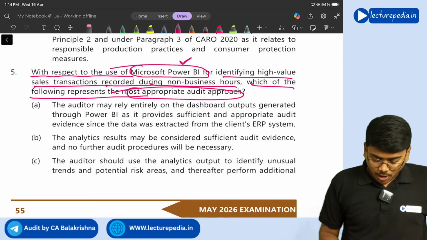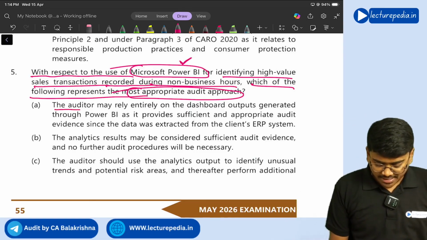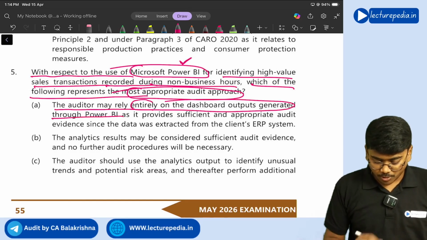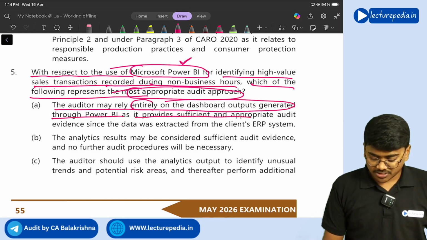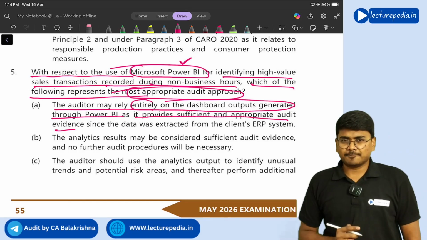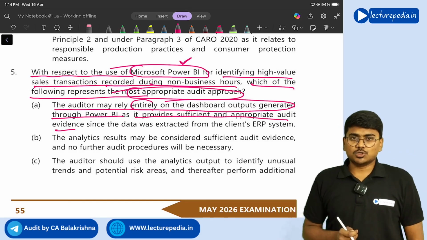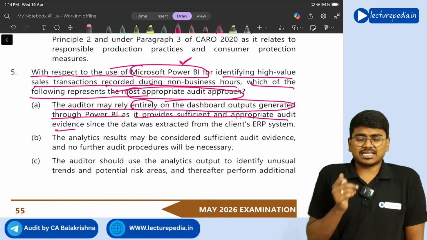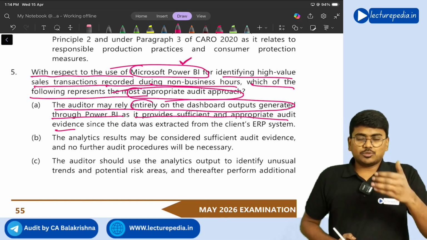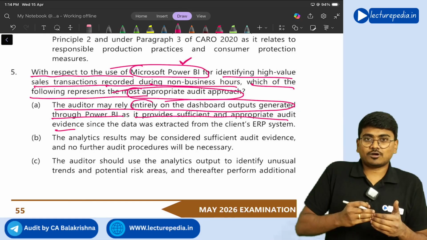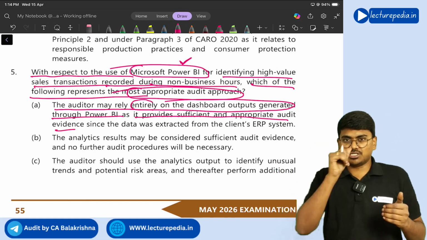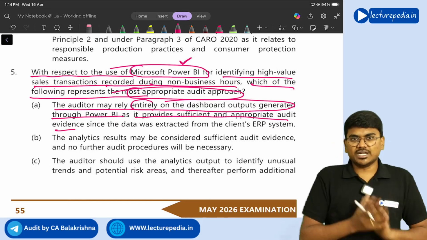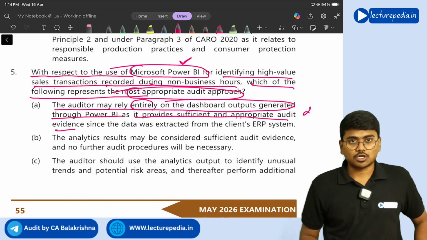Okay. So option number A, auditor may rely entirely on the dashboard outputs generated through Power BI as it provides sufficient and appropriate audit evidence. See, whatever the tools that you use for analysis of data, you cannot completely rely on it. Apart from using the tool, you should also perform some additional audit procedures. Okay, you should not completely rely on that tool itself. So option A is wrong.